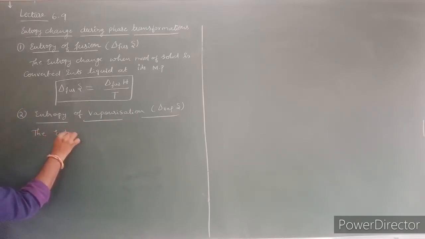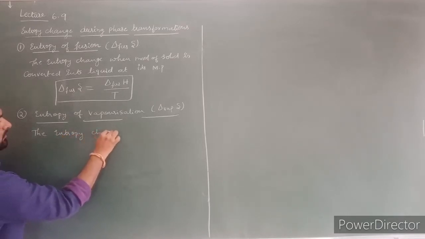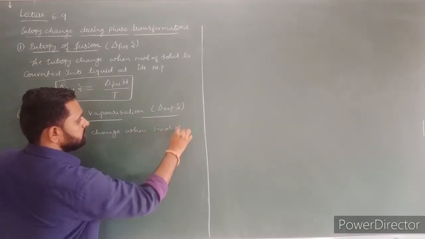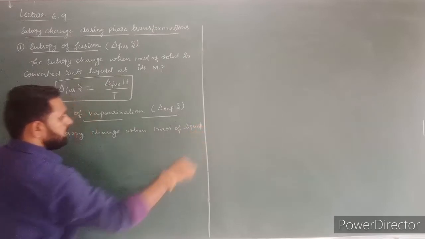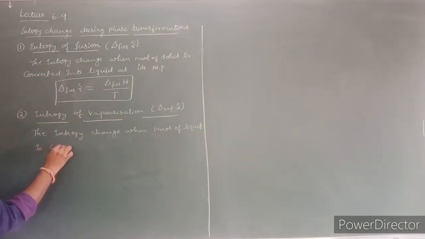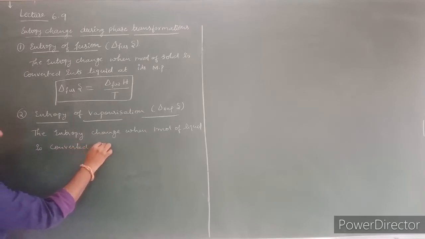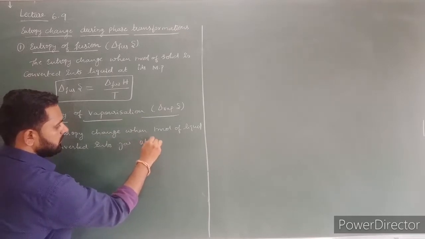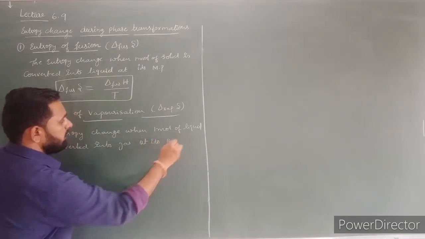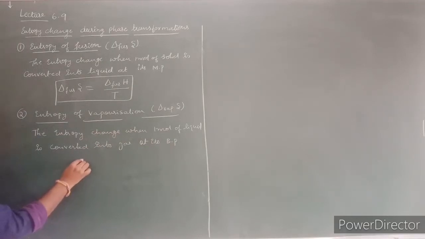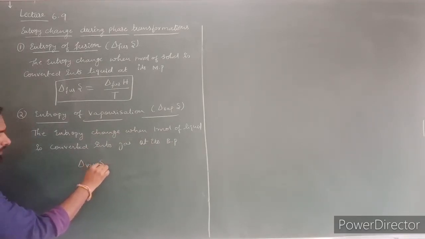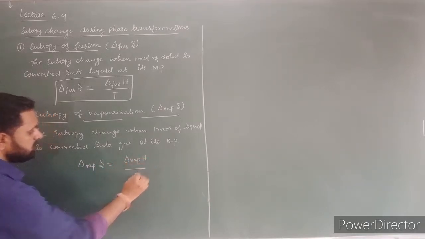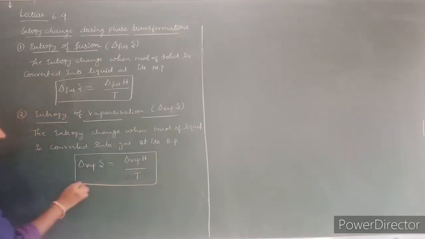The entropy change when 1 mole of liquid is converted into gas at its boiling point is called entropy of vaporization. Entropy of vaporization is equal to enthalpy of vaporization divided by temperature. This is the formula to calculate entropy of vaporization.